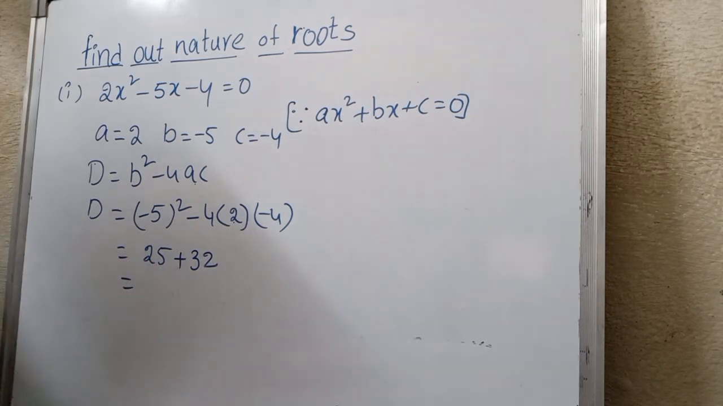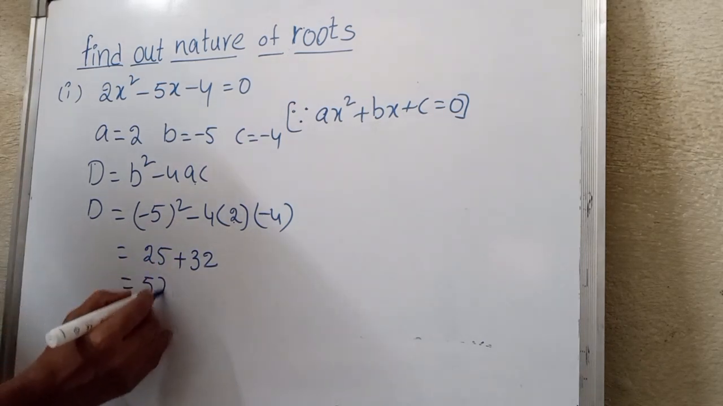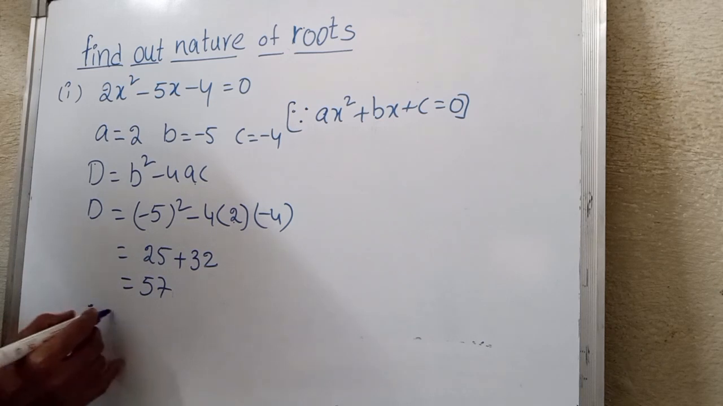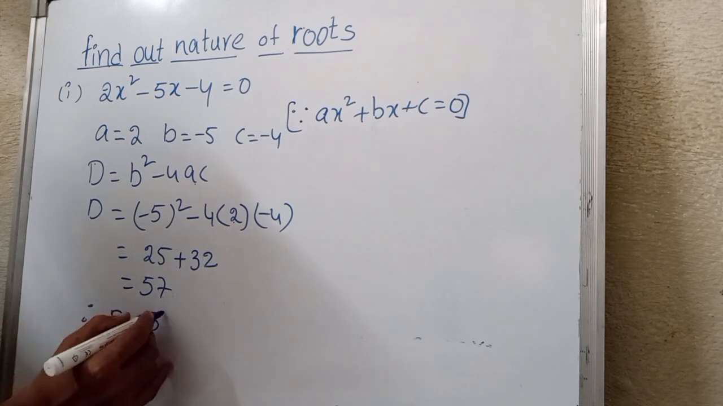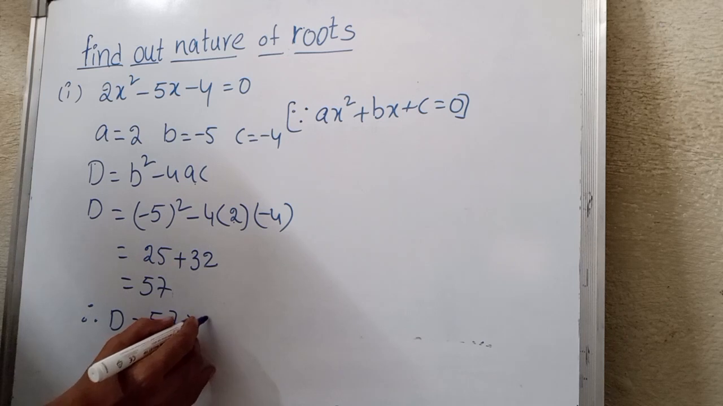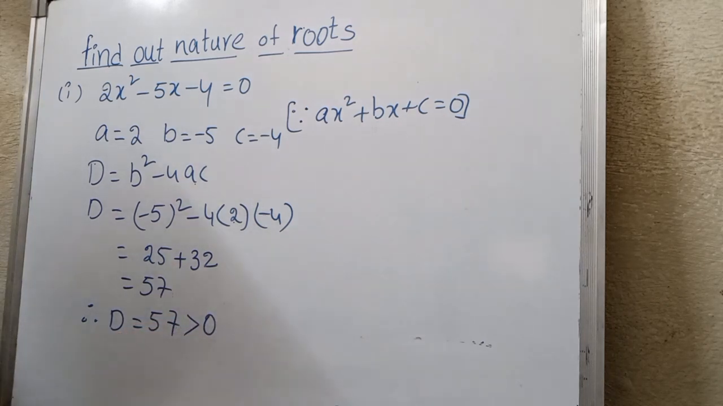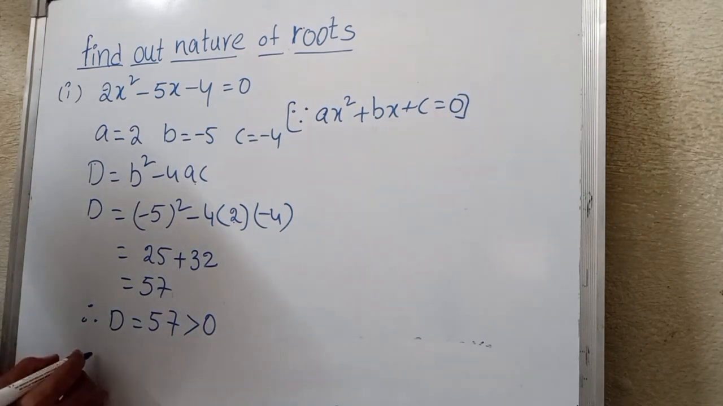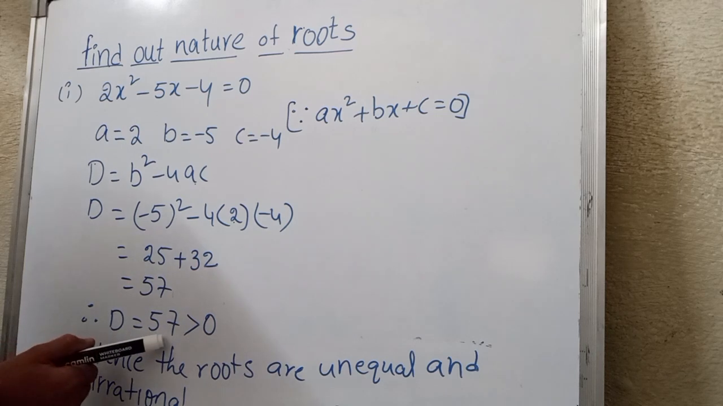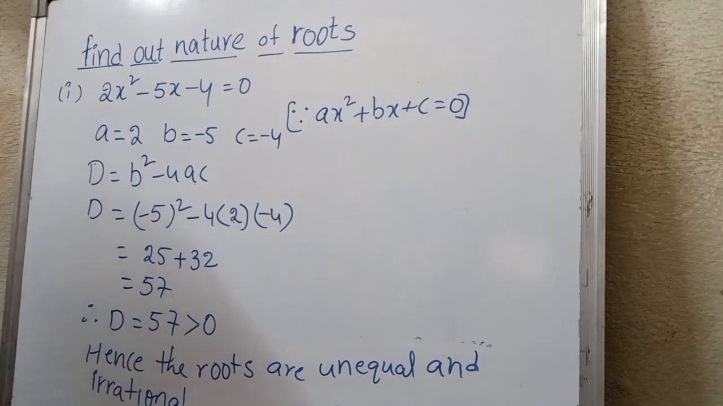25 plus 32 is 57. Therefore, the discriminant is equal to 57, which is greater than 0, and also it is not a perfect square. Hence, the roots are unequal and irrational. The discriminant is greater than 0 and not a perfect square.